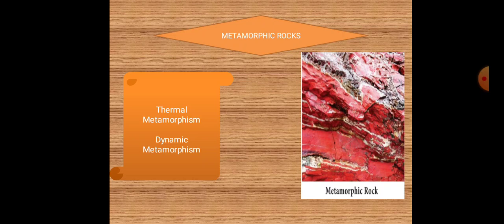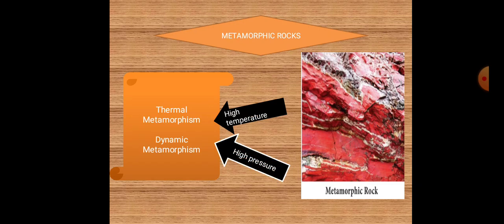Here there are two types: thermal metamorphism and dynamic metamorphism. What is thermal metamorphism? If the change in the rocks is mainly caused by high temperature, that process is called thermal metamorphism. What is dynamic metamorphism? If the change in the rock is mainly caused by high pressure, the process is called dynamic metamorphism. Okay, is that clear?